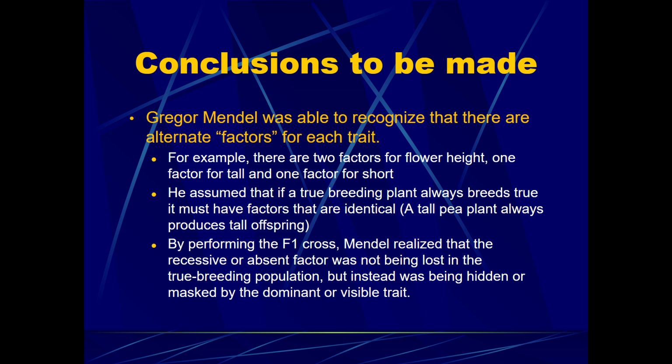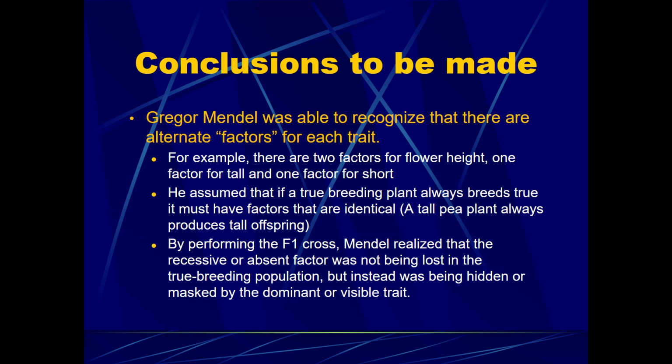So Gregor Mendel was able to recognize that there are alternate factors for each trait. So different ones for flower height, seed color, seed shape, flower color, and he assumed that if he had a true breeding plant, it always breeds true, and pretty much the offspring are always identical, meaning a tall pea plant would always produce tall offspring. In that way, he assumed that his true breeding plant must have identical factors.